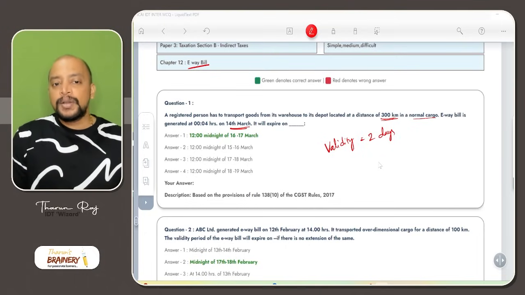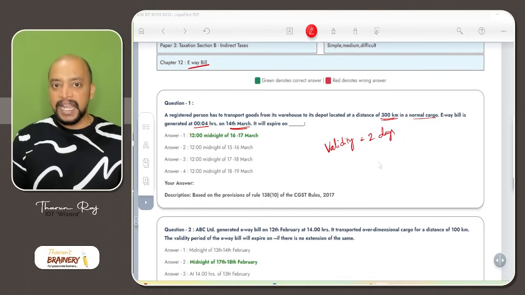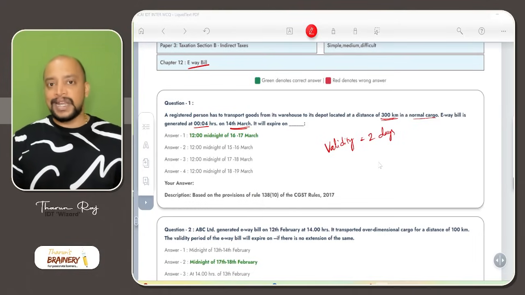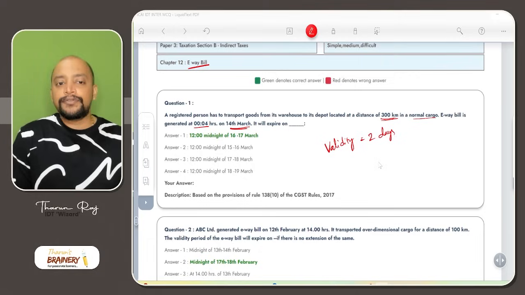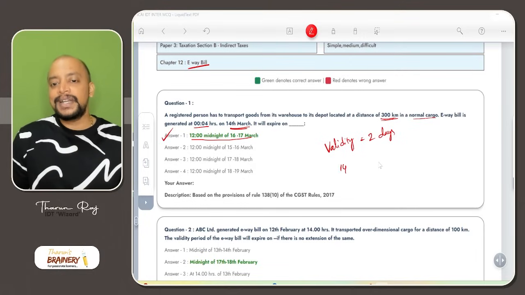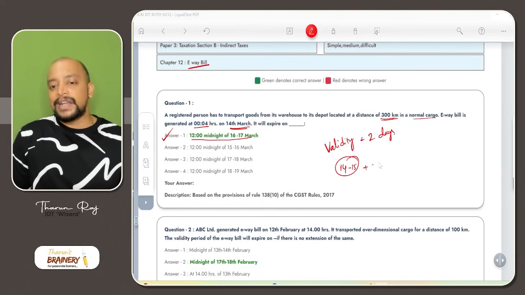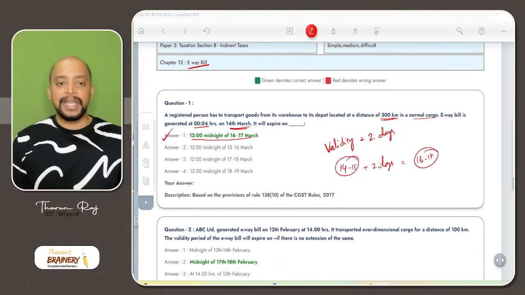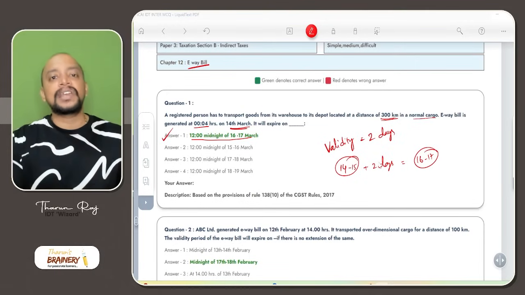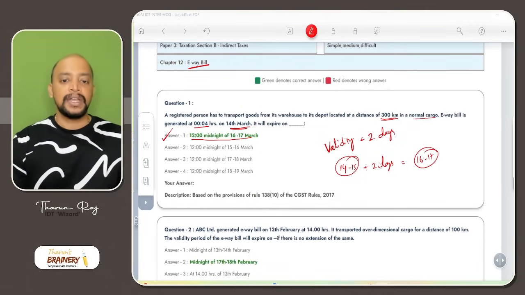So 14th morning it is generated. So 14th midnight to 15th midnight, 1 day. 15th midnight to 16th midnight is the second day. So therefore midnight of 16th is the correct answer. Okay, so 14th midnight to 15th midnight is 1 day; if you add 2 days, it will be 16th to 17th midnight. That is 16th midnight or 17th early morning, anyway you can say.